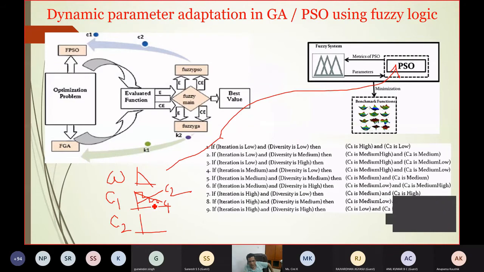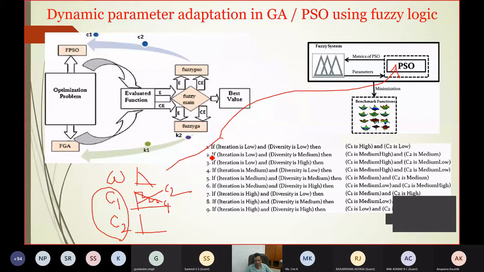So here what I want to do, please try to understand. I want these parameters C1 and C2, you can do omega also, no problem, C1 and C2 to be tuned by fuzzy logic. So if it is tuned by fuzzy logic, then what will happen? Now you see, I am telling you, you are starting.